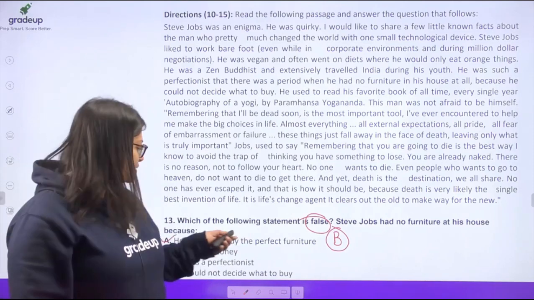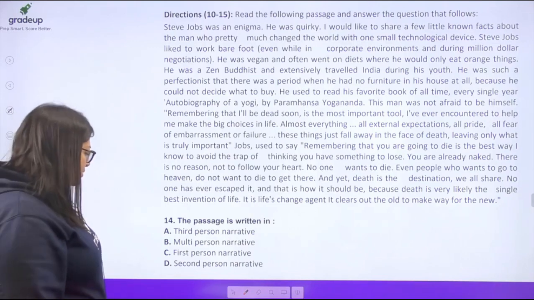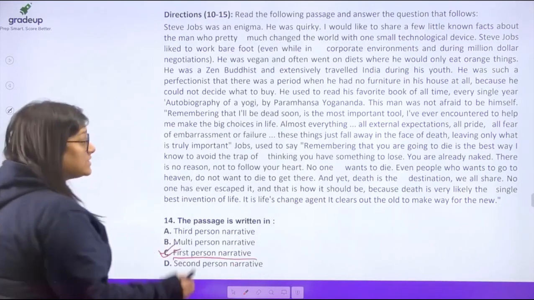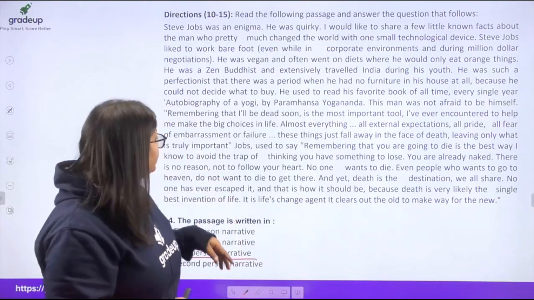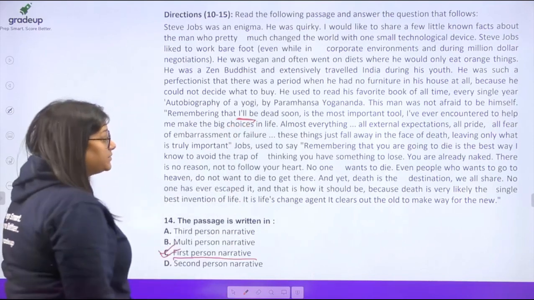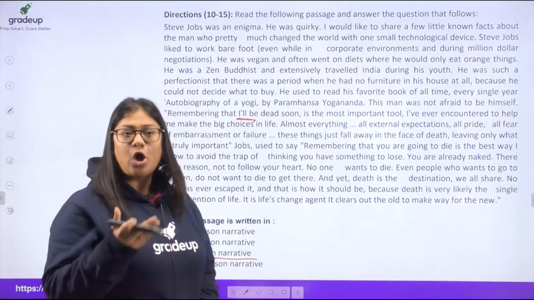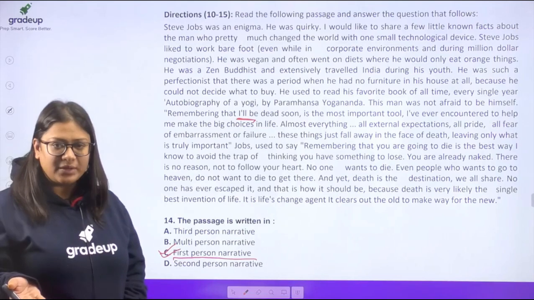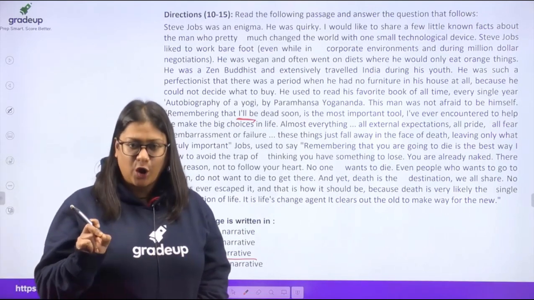Okay, chaliye, moving on. Now, the passage is written in, I told you, it's a first person narrative. It's been talked about. Steve Jobs is narrating it, looks like, with the reference of I, है ना? Remembering that I'll be dead soon, right? So it's been talked about from Steve Jobs' point of view, right? He is narrating it. So it will be first person narrative. All right.